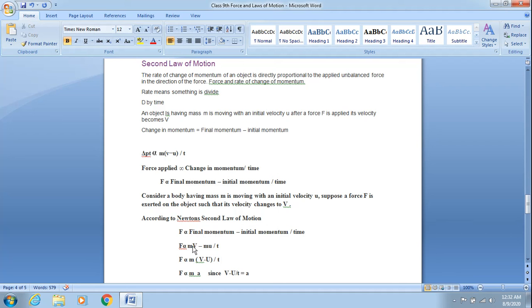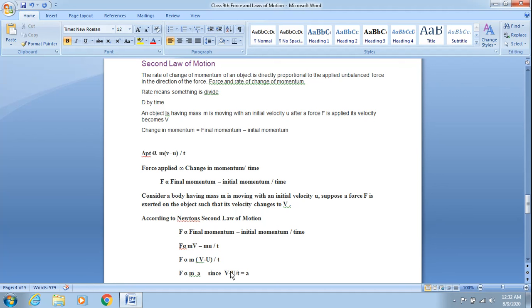Change in momentum will be given by final momentum, that is m into v minus m into u. Rate means divide by time. So children, I have taken out m as common, so it leaves within the brackets v minus u, which is divided by time.